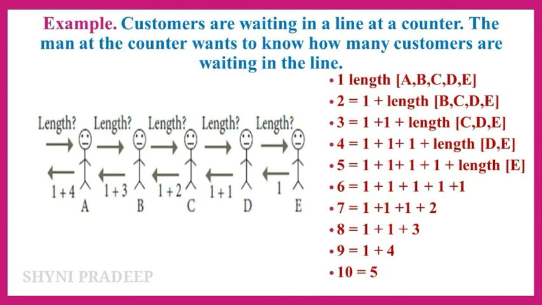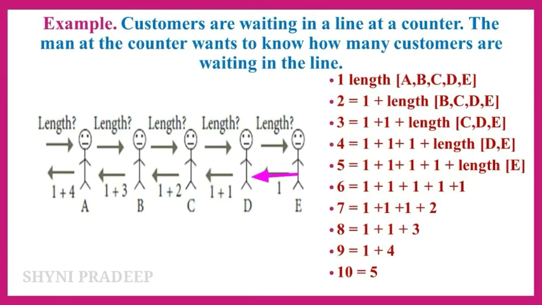Instead of counting the length himself, he asks the customer A for the length of the line with him at the head. The customer A asks the customer B for the length of the line with the customer B at the head, and so on. Here the last customer is E.